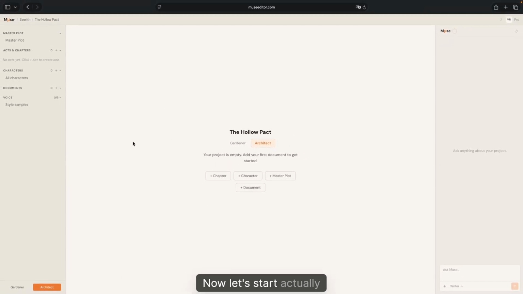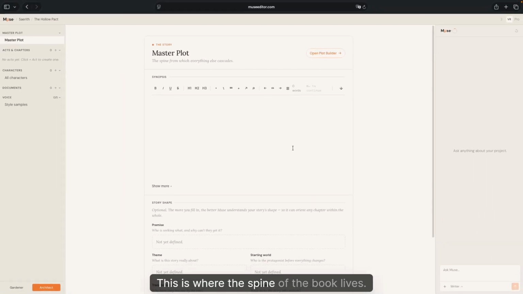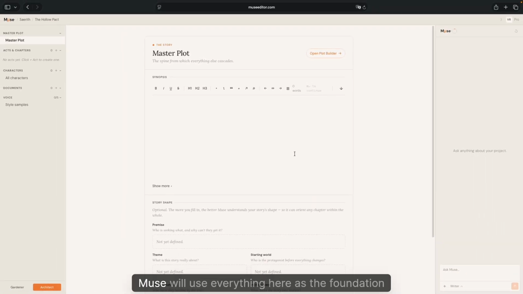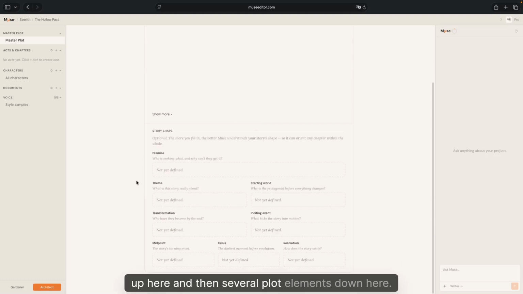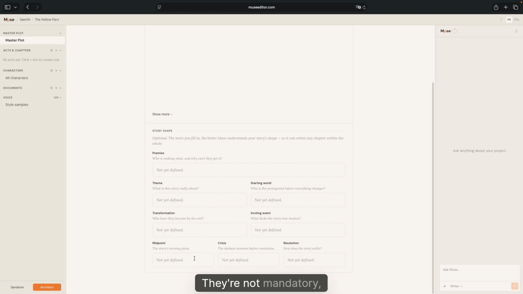Now let's start actually building our book, the master plot. This is where the spine of the book lives. Muse will use everything here as the foundation for every conversation we have. You can see that we have a free-form text editor up here and then several plot elements down here. They're not mandatory, but the more things you feed Muse, the smarter it gets.